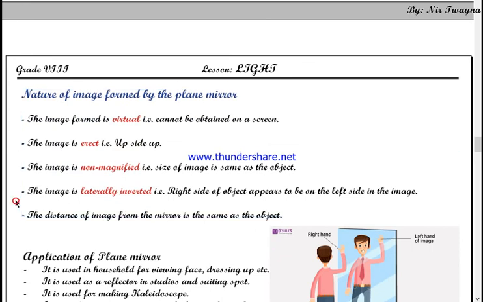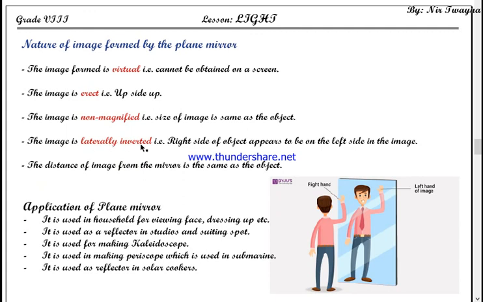Non-magnified. And the fourth point is the image is laterally inverted. Lateral means sidewise. Height wise, vertically, the image is not inverted. The image is erect, but laterally or sidewise the image becomes inverted.